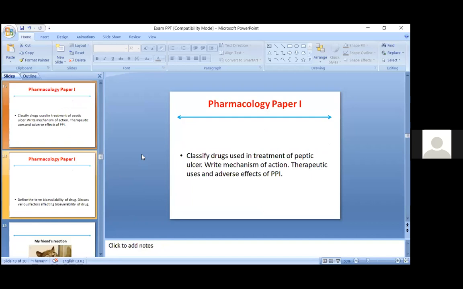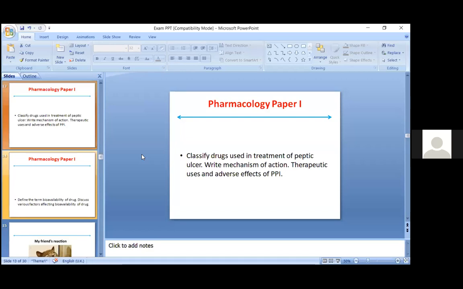I would expect you to draw that diagram, but do not write everything given in it. Only what is expected is how the proton pump inhibitor acts on the parietal cell and which part is its mechanism of action. Whenever you write the classification, you have to write the full classification: reduction of gastric acid secretion.